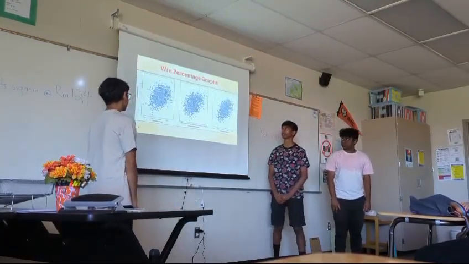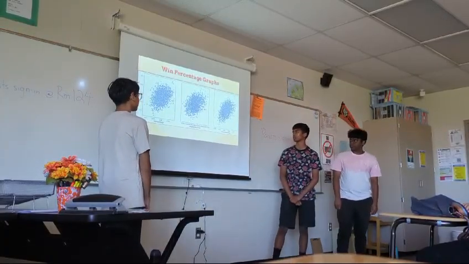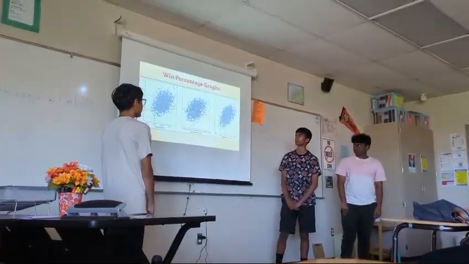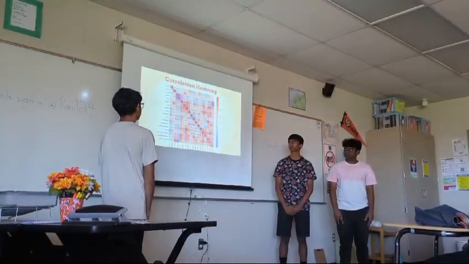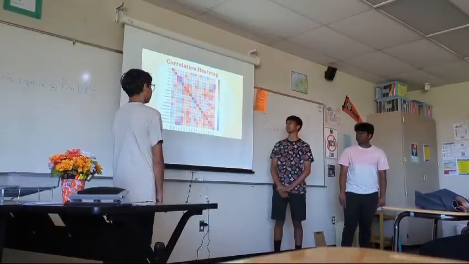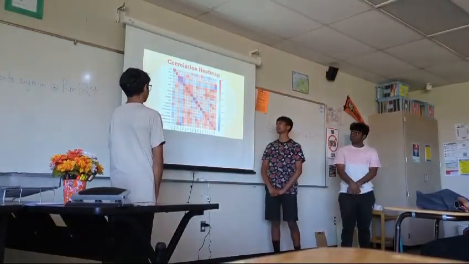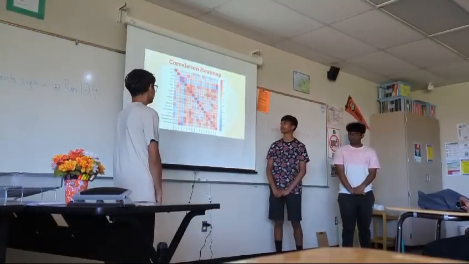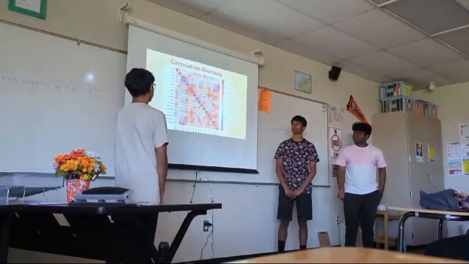This is a graph of the winning percentage. So we have 3 graphs here: batting average, slugging percentage, and on-base percentage. See, as all the ones on the x-axis increase, the winning percentage also increases. This indicates a positive trend. This is a correlation heat map. So here the features are plotted against themselves. The numbers with 1 or red colored squares are super correlated, the ones with the white background have no correlation at all, and the ones in blue have a negative correlation.